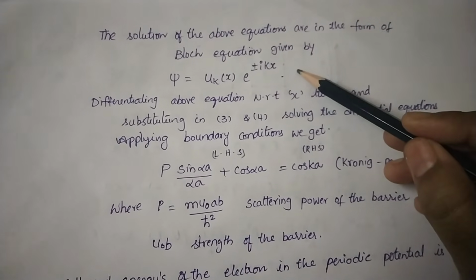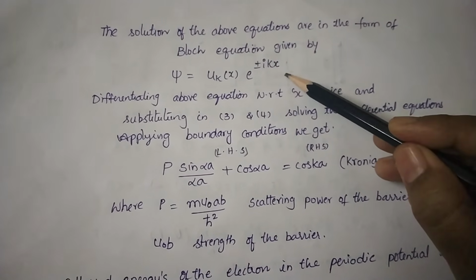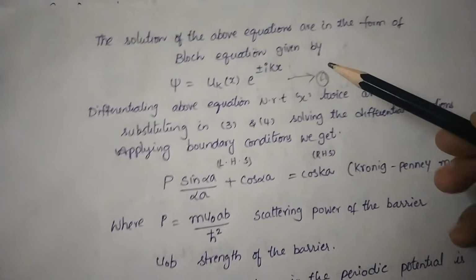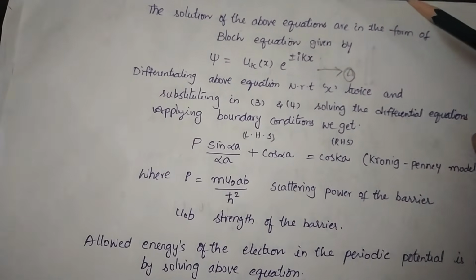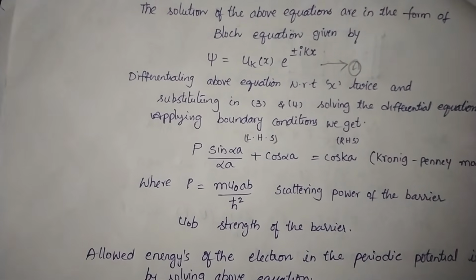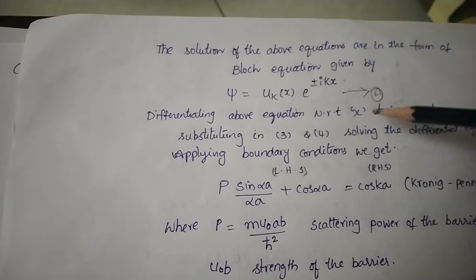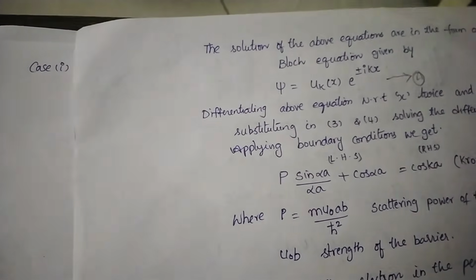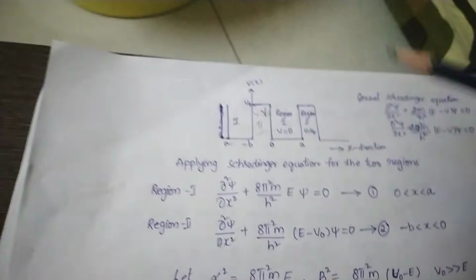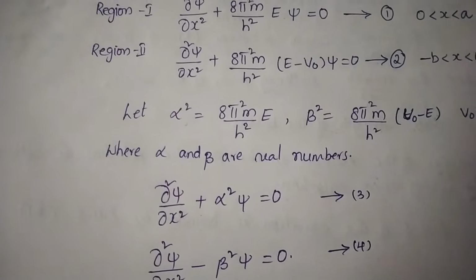To get the allowed energies, you take this equation, differentiate it with respect to x twice, and substitute the differentiated equation in equations 3 and 4.